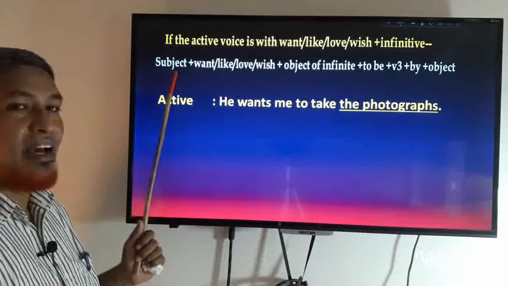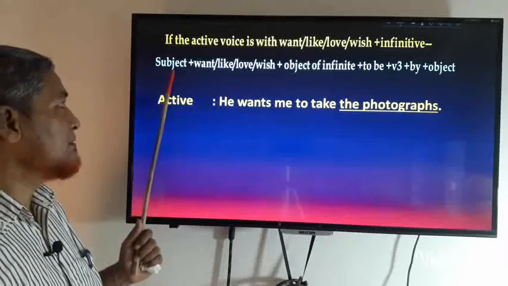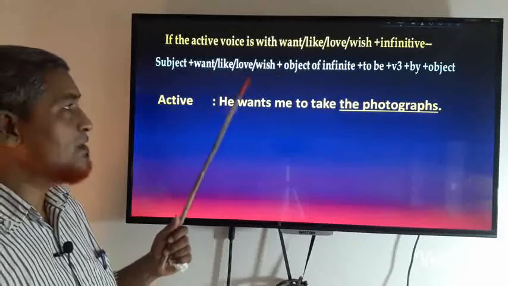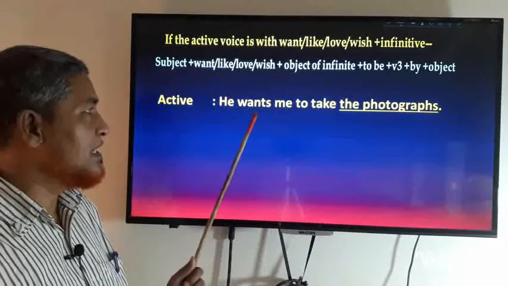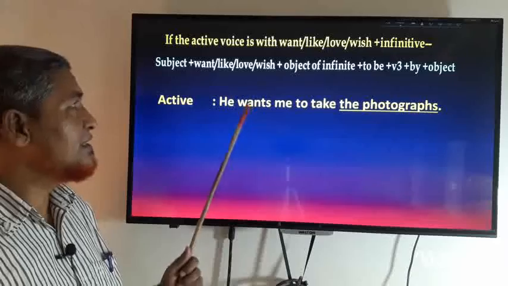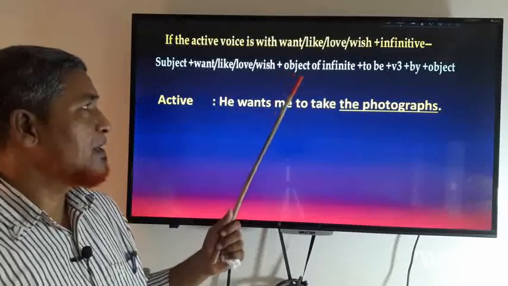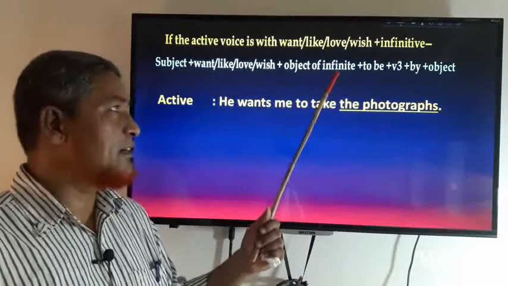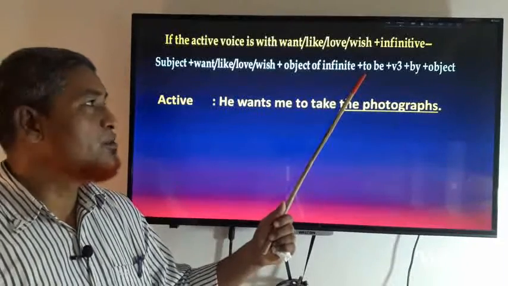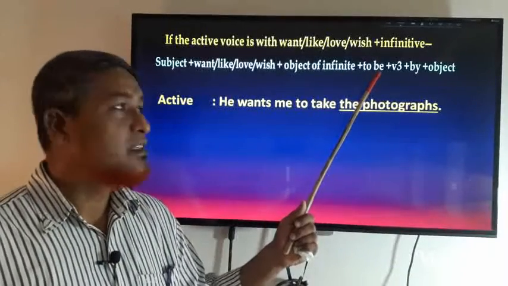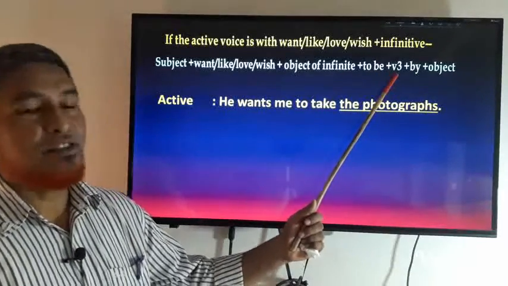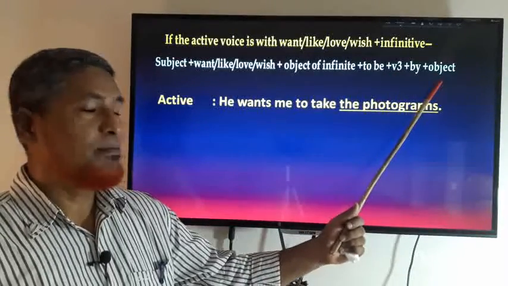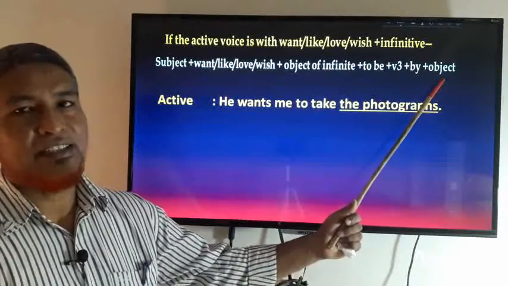First of all, you will write the subject, want or like or any such word, then the object of the infinitive, then to be, and then verb 3 and by plus the object.